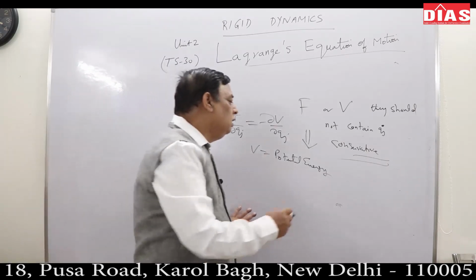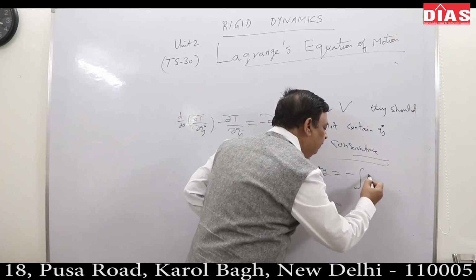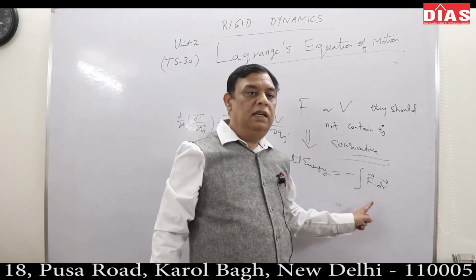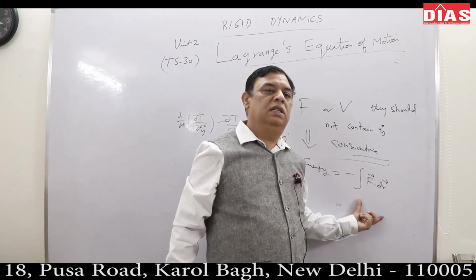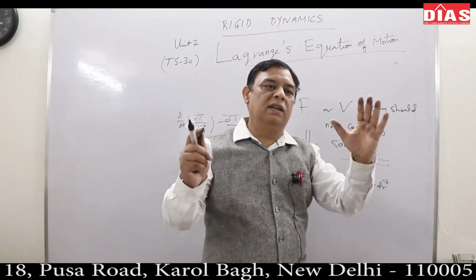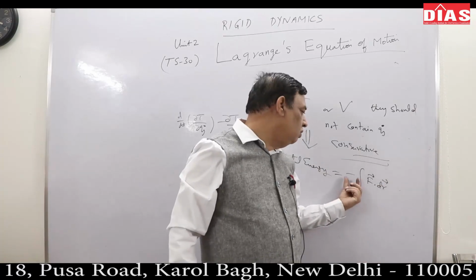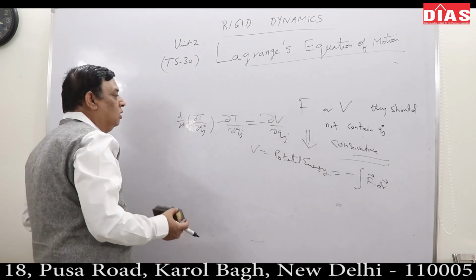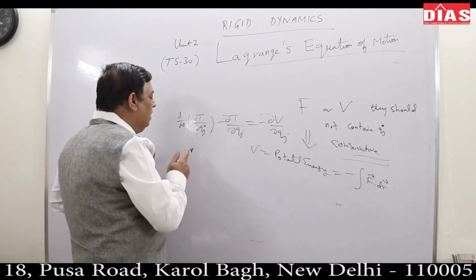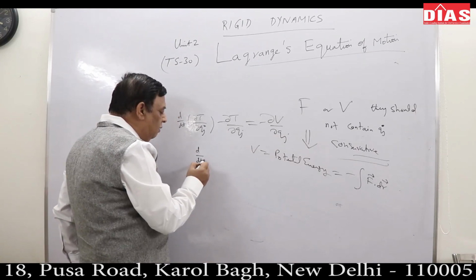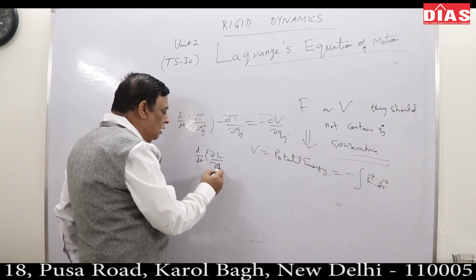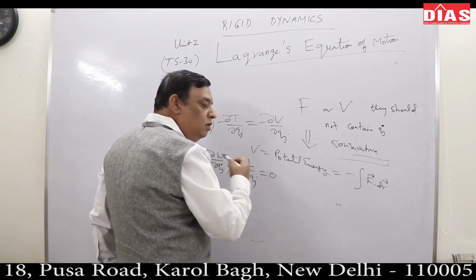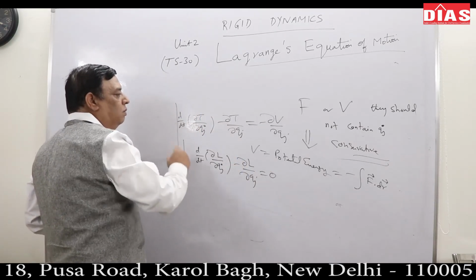Here V is the potential energy, that is the energy due to its position. And how is potential energy written? Simply as minus F dot dr. You know why the minus sign comes? This is the definition of potential energy. For a conservative system, kinetic energy plus potential energy has to be constant. For this, only the minus sign will make it constant, and that is what I have demonstrated. So in terms of Lagrangian, the same thing could be written as d by dt del L by del Qj dot minus del L by del Qj is 0, correct, for conservative systems.